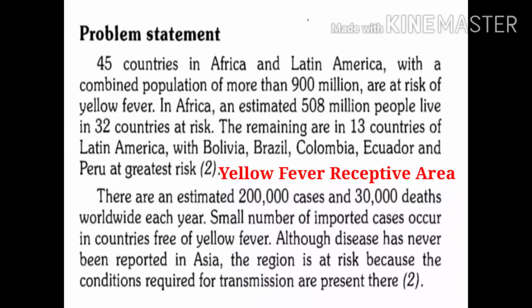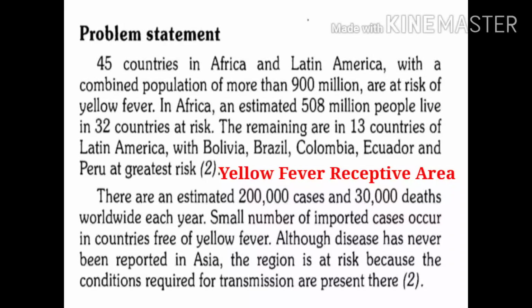Why is this so? There are various reasons. If yellow fever virus is introduced in a country like India, there may be development of many cases of yellow fever. The reasons are, first, the Indian population is susceptible to yellow fever, as it is not vaccinated against yellow fever.